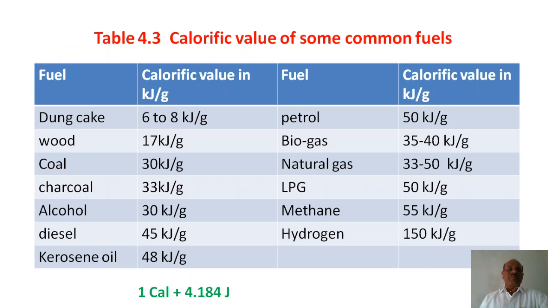For some materials present naturally or artificially, you also determine the calorific value: cow dung, wood, coal, charcoal, alcohol, diesel, kerosene oil, petrol, biogas, natural gas, LPG, methane, hydrogen, nitrogen. These gases and materials are determined by their values.